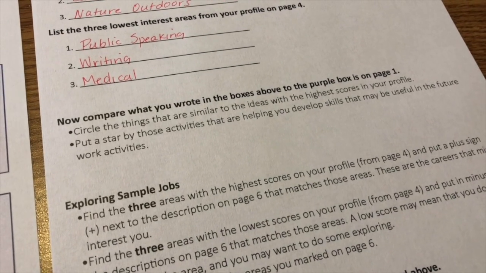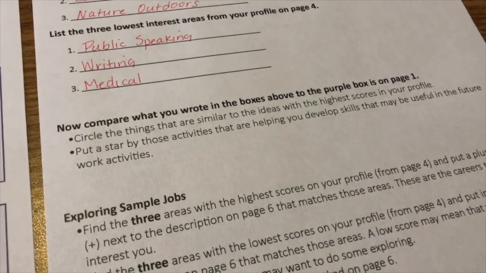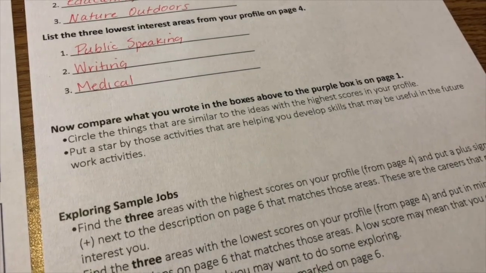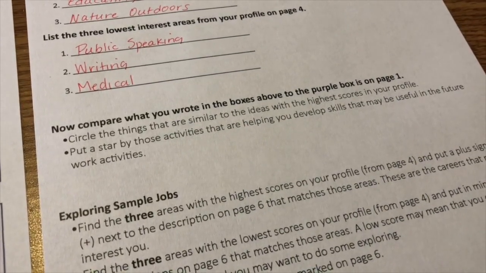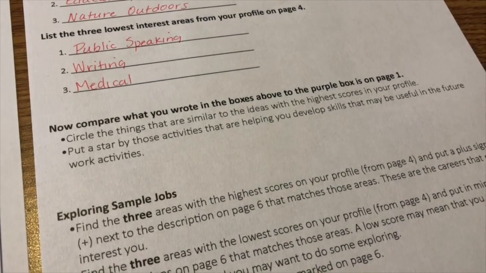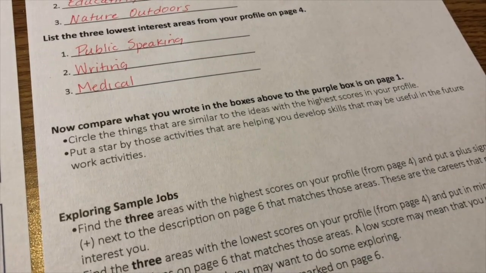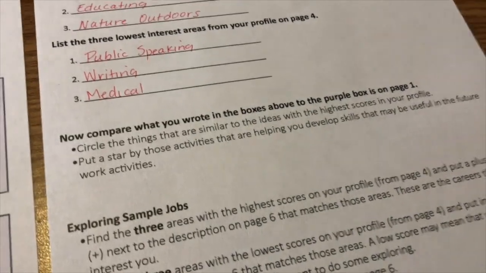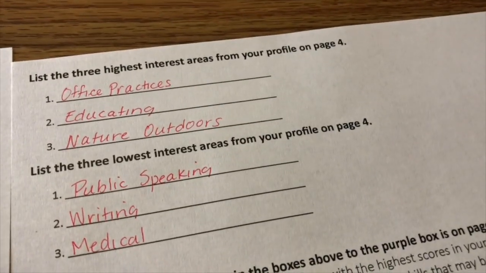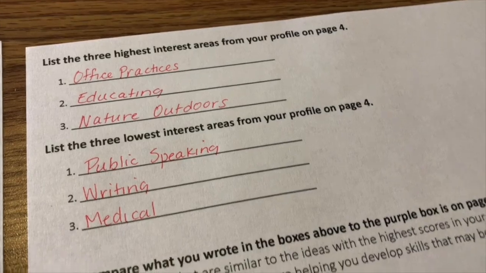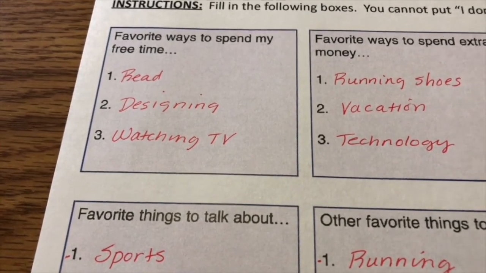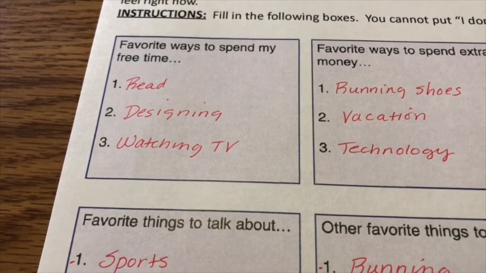Okay, I got my 3 highest and 3 lowest done now. Next, I'm going to compare what you wrote in the boxes above to the purple boxes on page 1. Circle the things that are similar to the ideas with the highest score in your profile. So if you look at my highest, I have office practice, educating, and nature and outdoors. So I'm going to go back to page 1 and I'm going to circle the ones that go with it. So office practice, educating, and nature and outdoors.